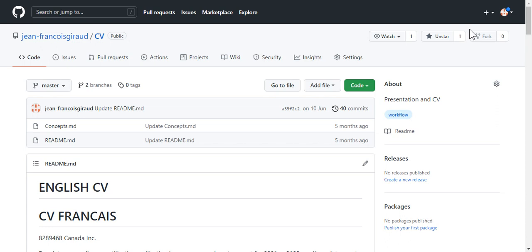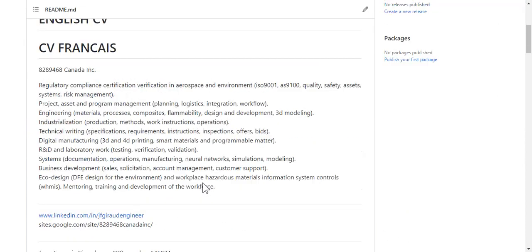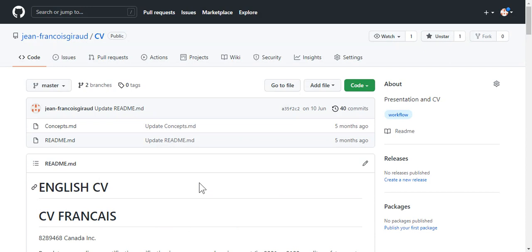To start, a bit about me, I'm an engineer. I've been working in the aerospace industry for a long time, more than 30 years, and my specialty is certification. If you want to know more about my credentials, I have a GitHub repository where I have my CV and some of the code and programs that I've written and some of the systems that I'm managing. You can find me here, Jean-François Giraud.